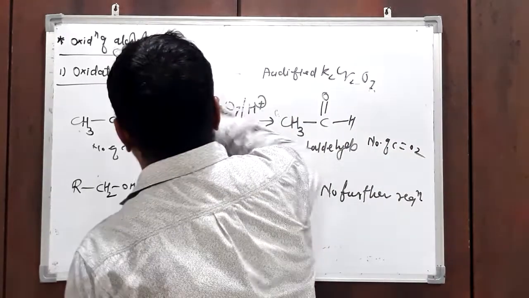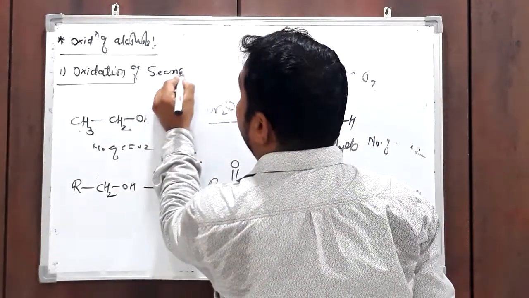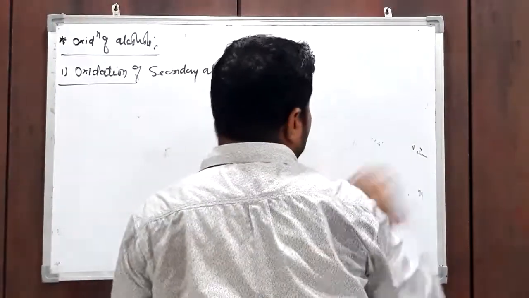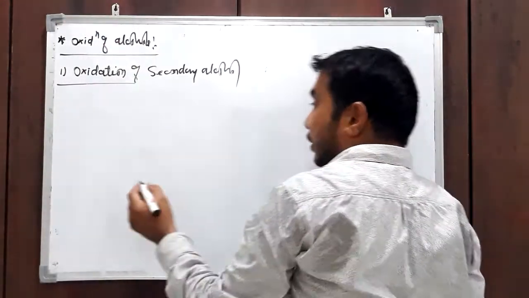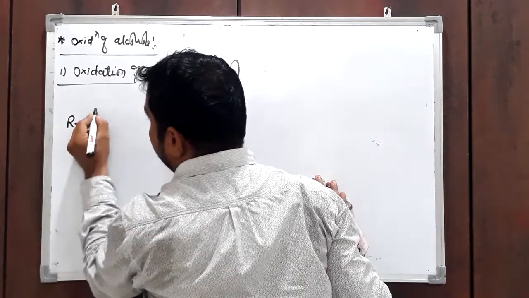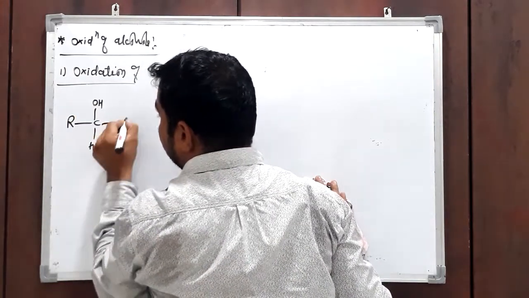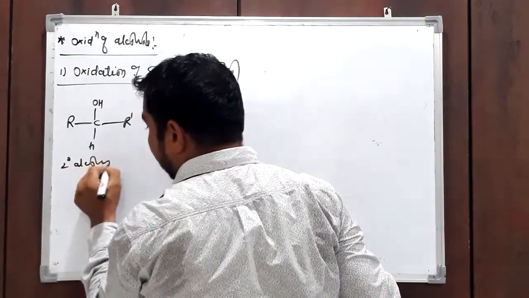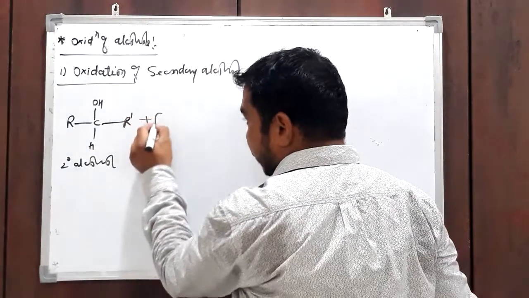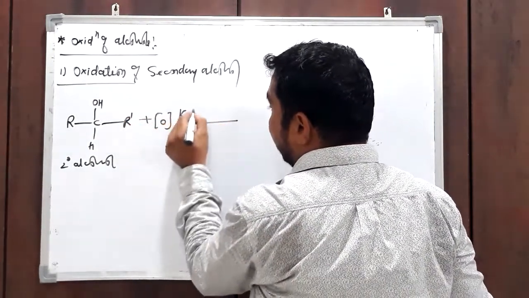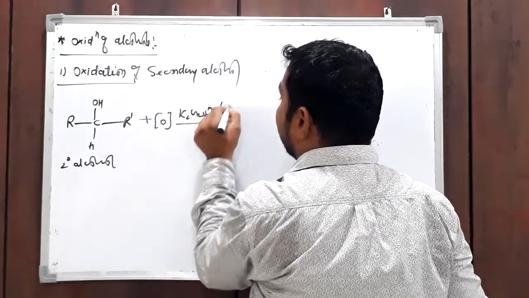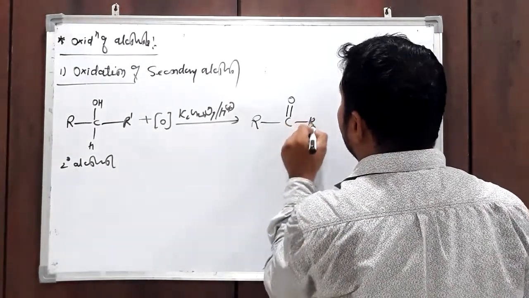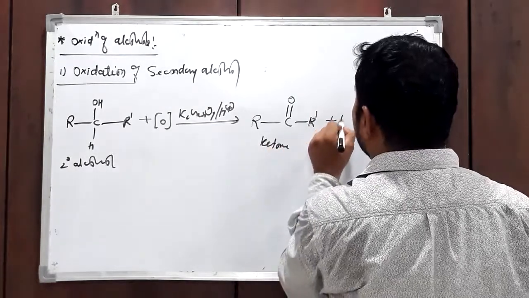Now, secondary alcohol. This secondary alcohol on oxidation with acidified K2Cr2O7 first forms a ketone, plus H2O.